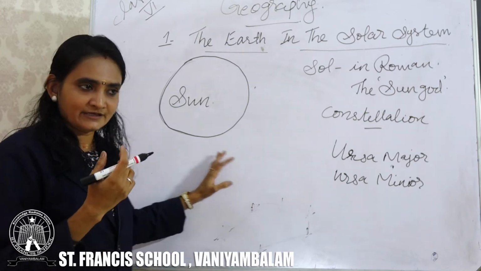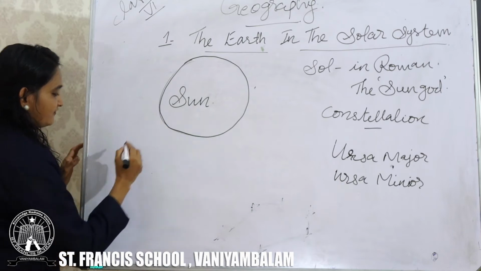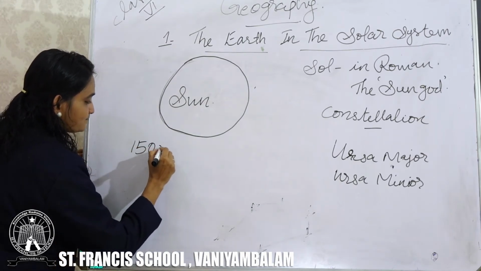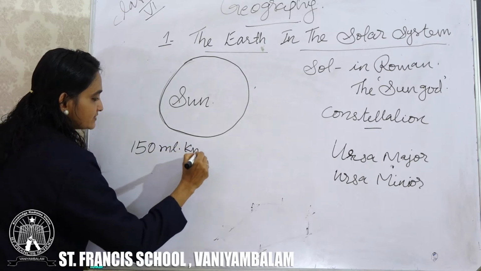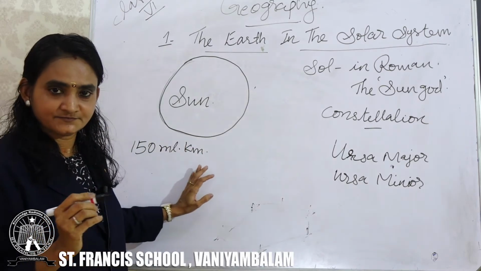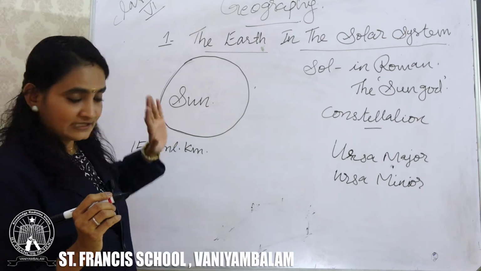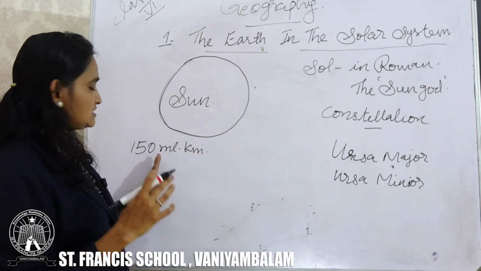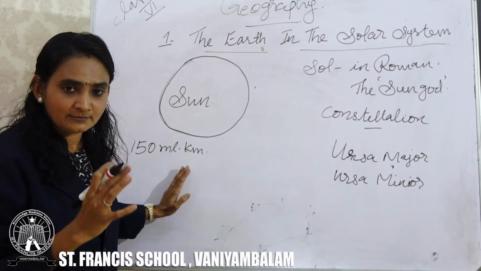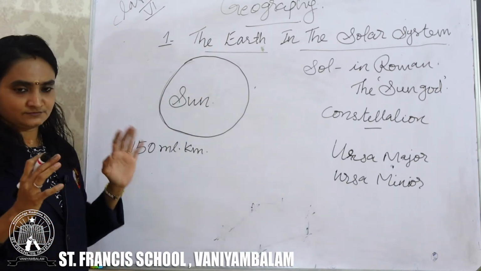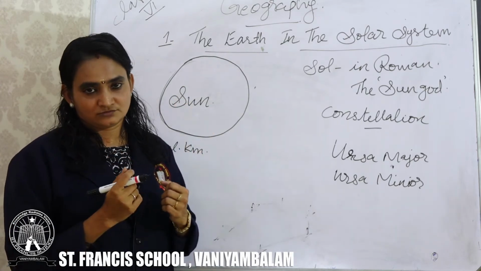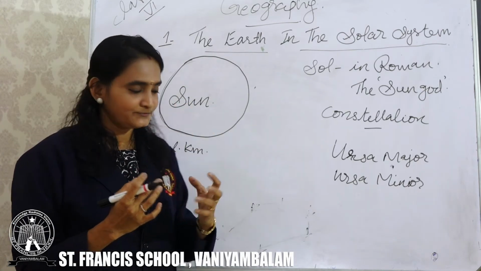Why is it? Because the earth is very far from the sun. It is almost 150 million kilometers away from the sun. That's why we are not getting that much heat and light.